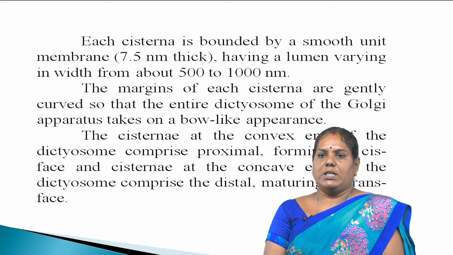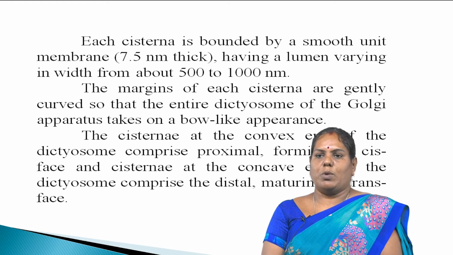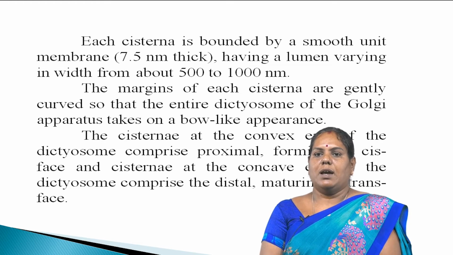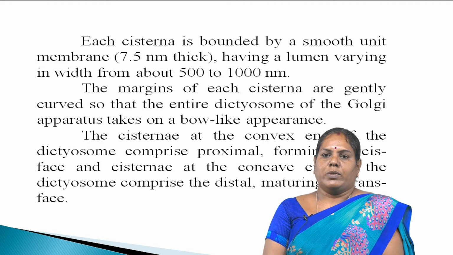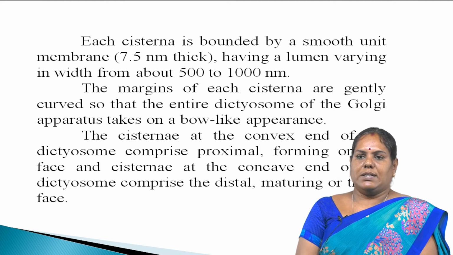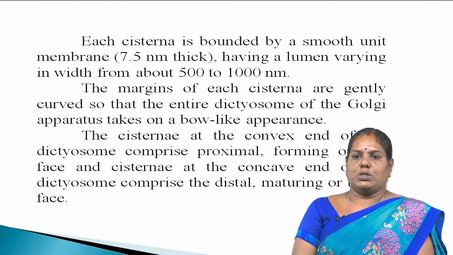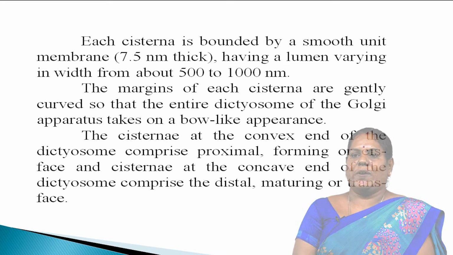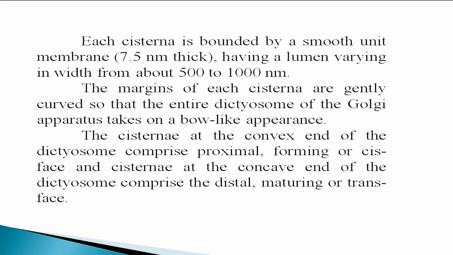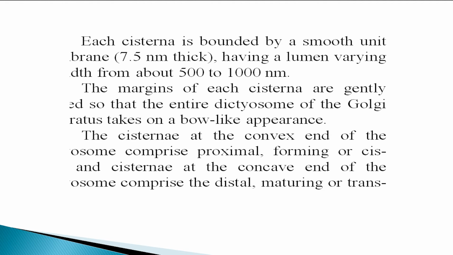The margins of each cisterna are gently curved so that the entire dictyosome of the Golgi apparatus takes on a bow-like appearance. The cisternae at the convex end of the dictyosome comprise the proximal forming or cis face, and the cisternae at the concave end of the dictyosome comprise the distal, maturing or trans face.